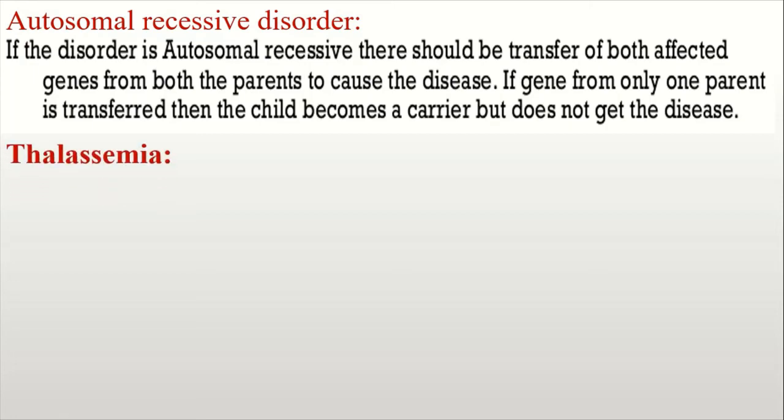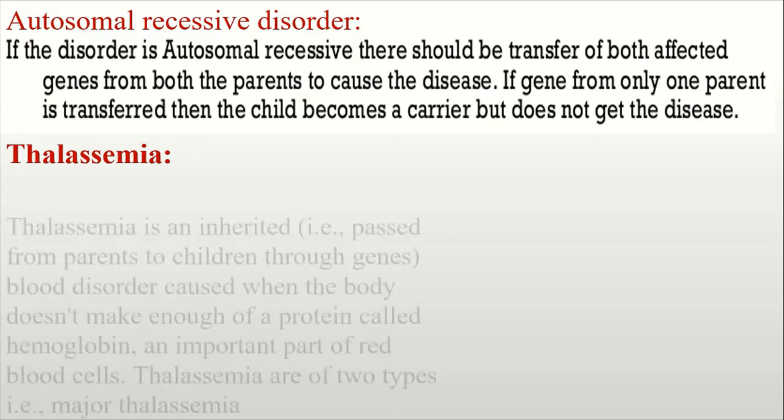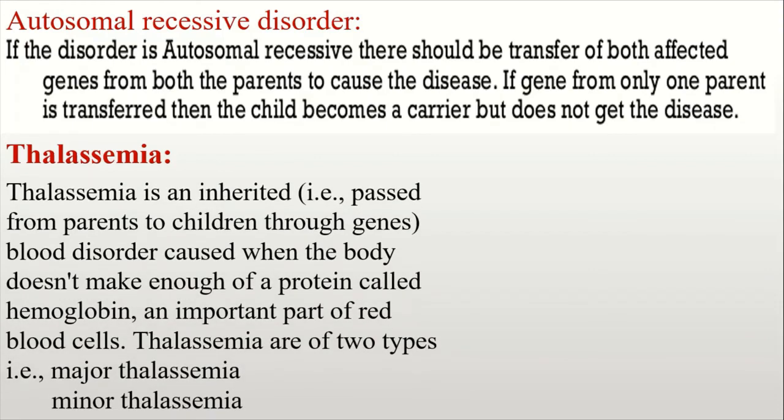Thalassemia is an example of an autosomal recessive disorder because some changes occur in the autosome, and when some changes occur in the autosomal gene, thalassemia is created. Thalassemia is an inherited blood disorder caused when the body does not make enough of a protein called hemoglobin, an important part of red blood cells.